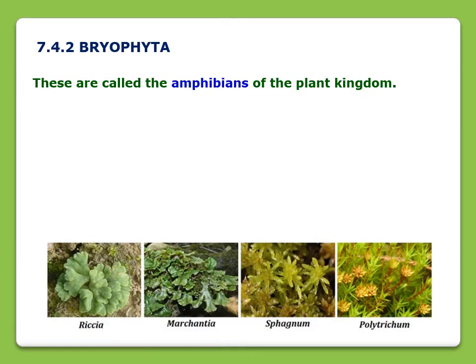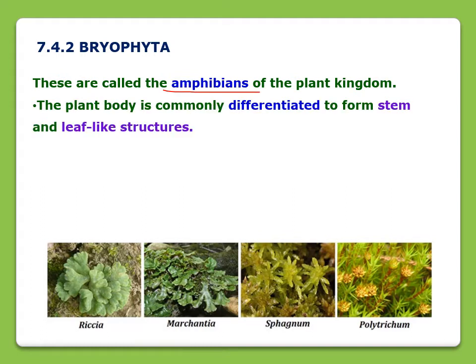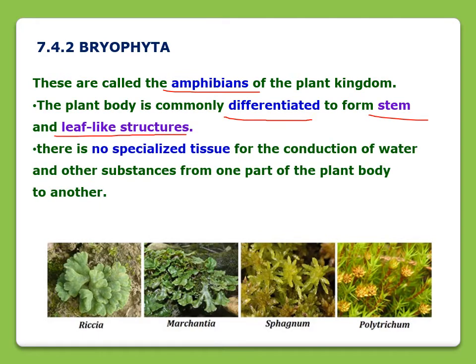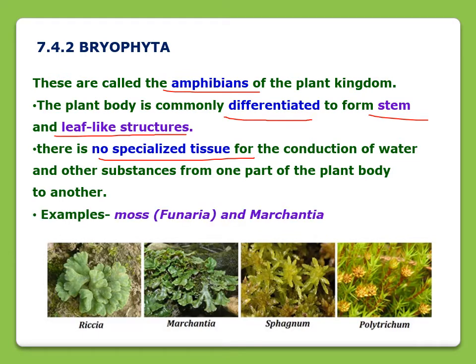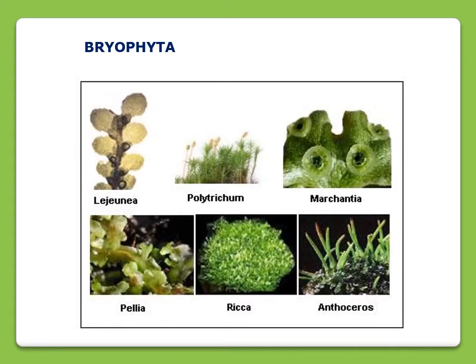The next one is Bryophyta. Bryophytas are called the amphibians of the plant kingdom, and the plant body is commonly differentiated into a stem and leaf-like structures. In these plants, there is no specialized tissue for the conduction of food and water from one part of the body to another. Moss and Marchantia are the main examples of plants that belong to Bryophyta. Here you can see the pictures of the plants that belong to Bryophyta.